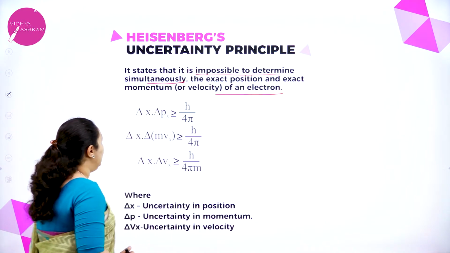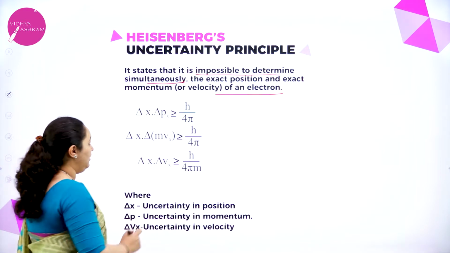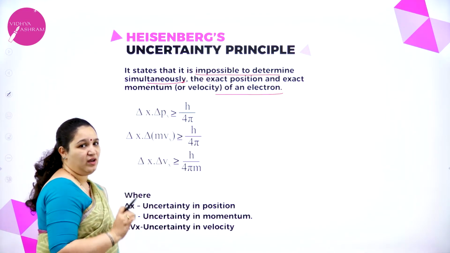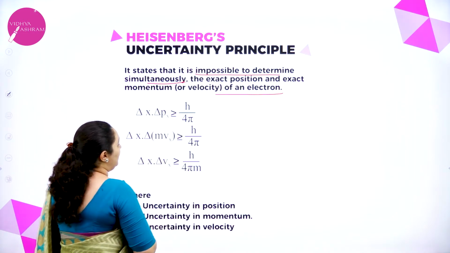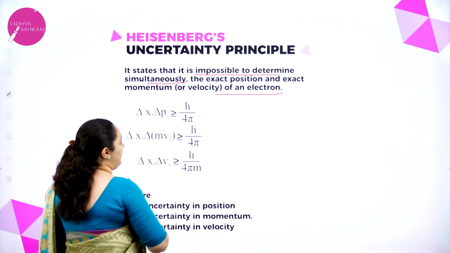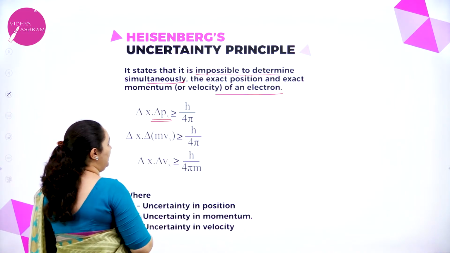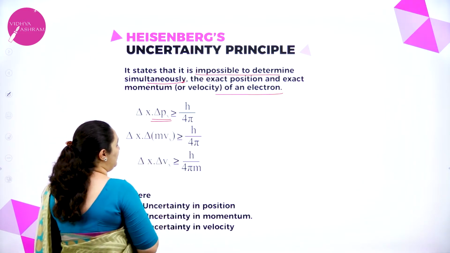He gave that delta x, that is uncertainty in position, into delta p, that is uncertainty in momentum, is always greater or equal to h by 4 pi. We know momentum is mass into velocity. Mass will not change, so m as it is, delta v we write it.